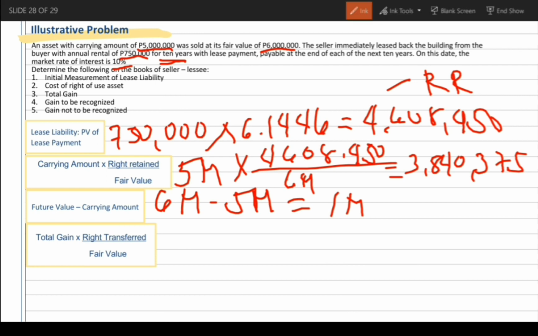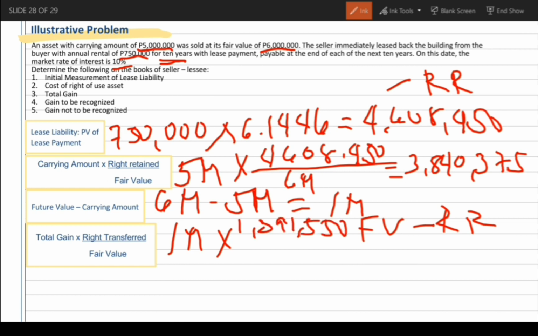Gain to be recognized. Total gain of 1 million times right transferred. So how do we get that? Fair value minus right retained is equal to right transferred. So, our right transferred is 1,391,550 over the fair value of 6 million. The gain to be recognized is 231,925.